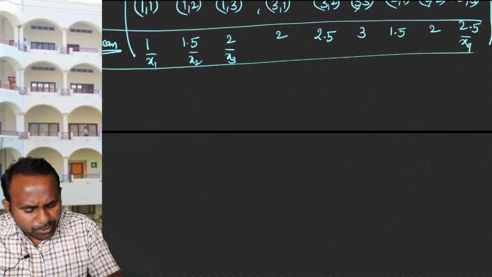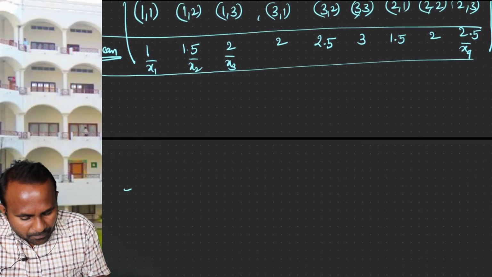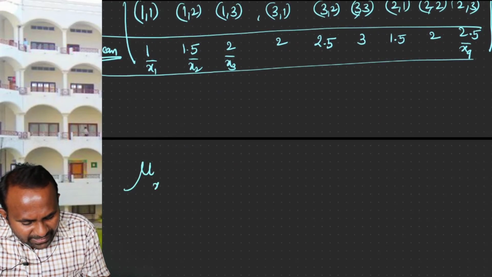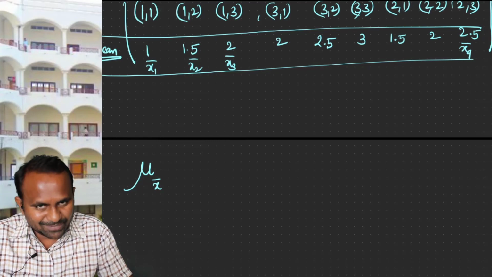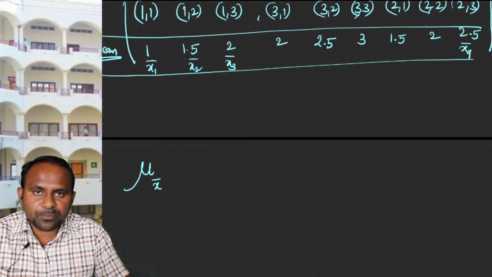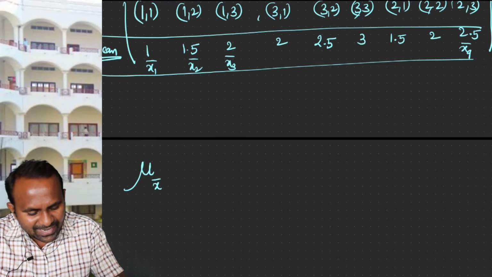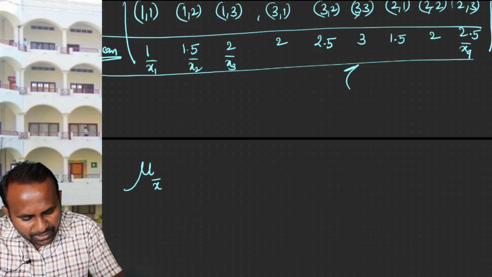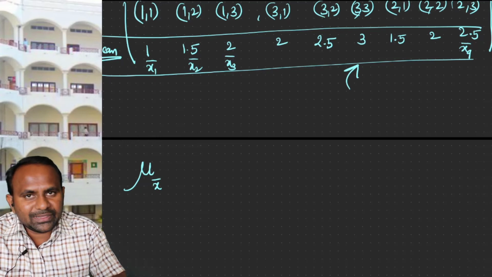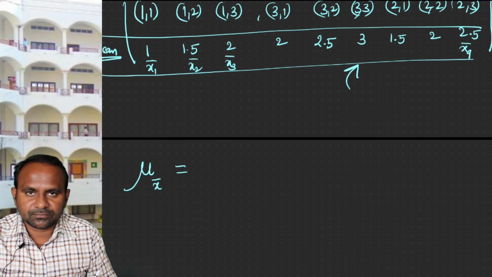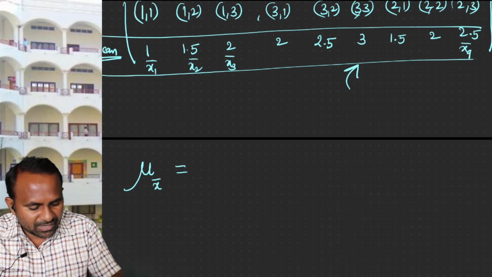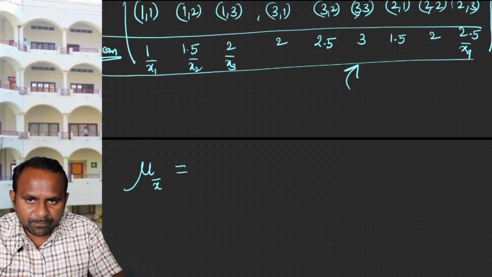Now, suppose you find the mean of all these means. It is indicated with mu of x bar. It is the mean of the distribution of all these means. For all these means, you are again finding the average of all these means. That is indicated with mu x bar. Suppose we look into the sum of all this divided by the number, 9.